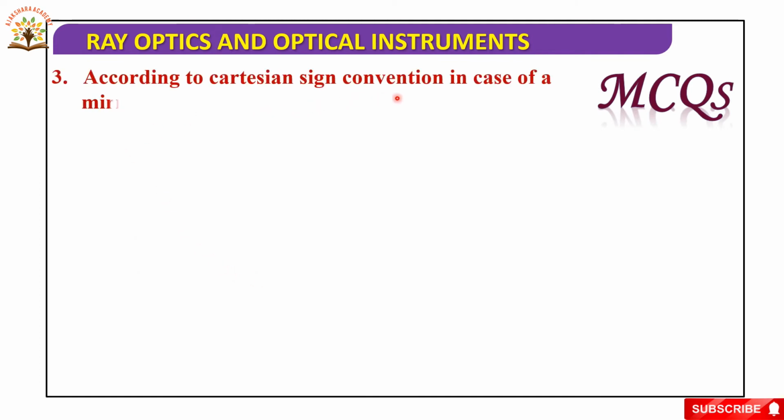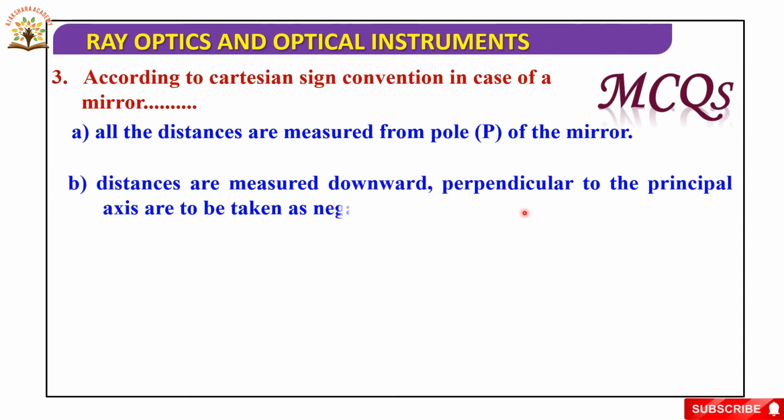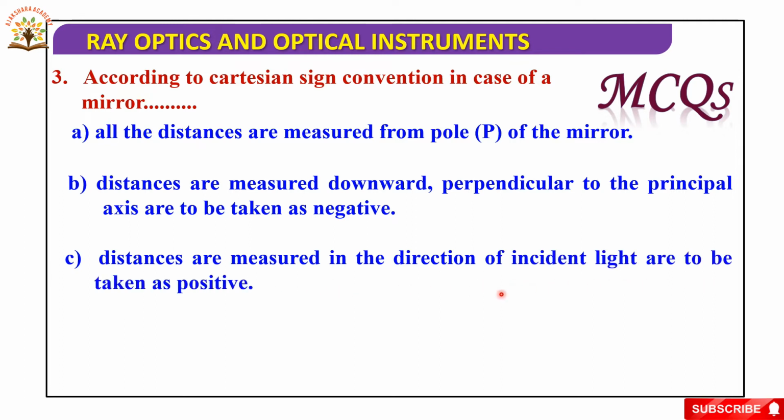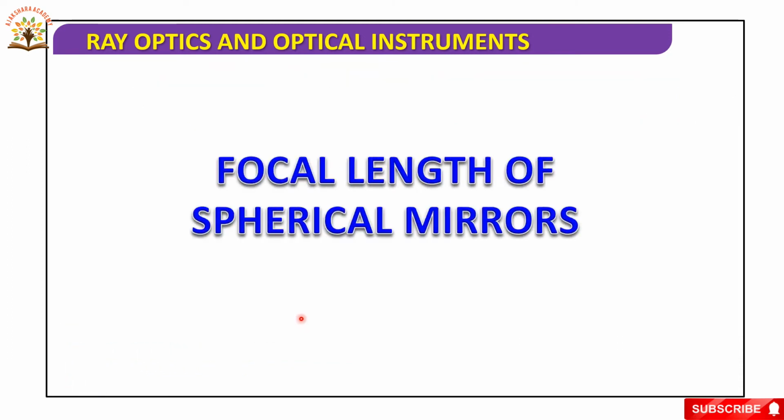According to the Cartesian sign convention, in the case of a mirror: first option, all distances are measured from the pole of the mirror; second option, distances measured downward perpendicular to the principal axis are taken as negative; third option, distances measured in the direction of the incident ray are taken as positive; fourth, all the above. These three are correct, so the correct answer is all the above. Go to the next.